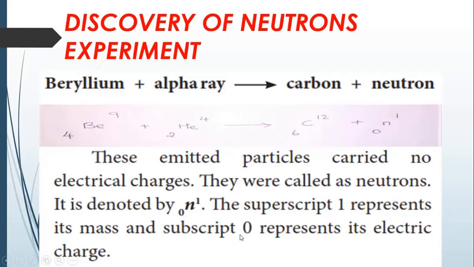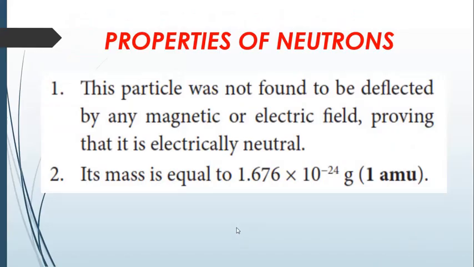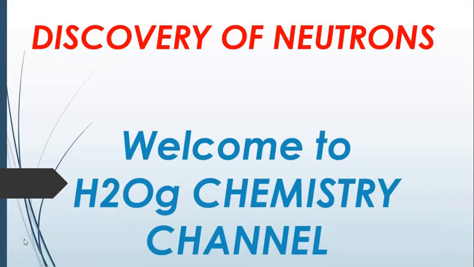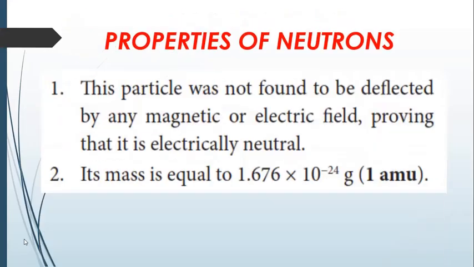Now let us see the properties of the neutron. The particle was found not to be deflected by any magnetic or electrical field, proving that it is an electrically neutral particle. The mass is almost equal to 1.676 times 10 to the power minus 24 grams, which is nothing but 1 AMU, the mass of a proton. So the mass is approximately equal to that of a proton.